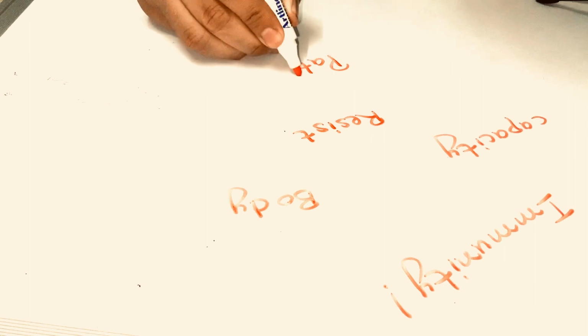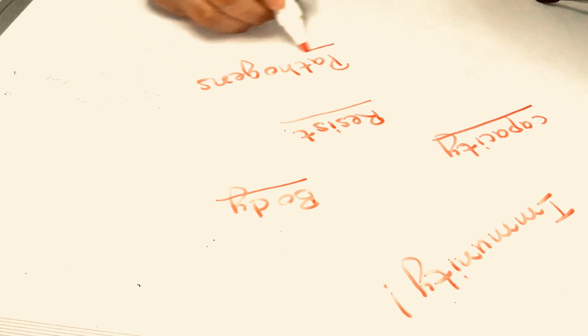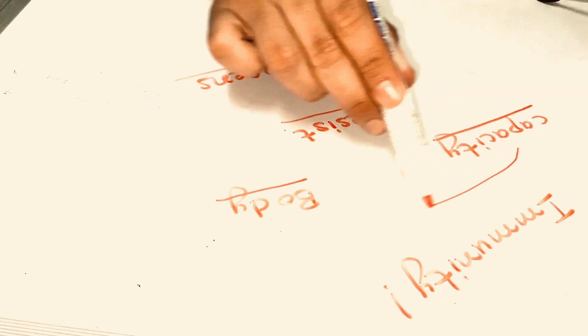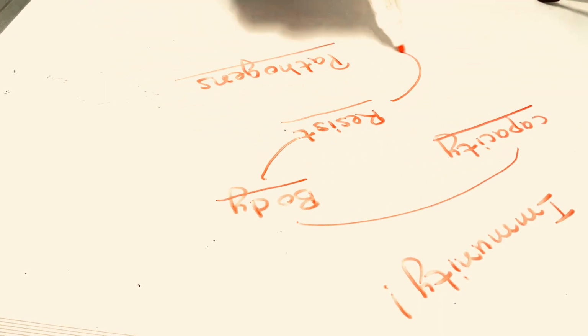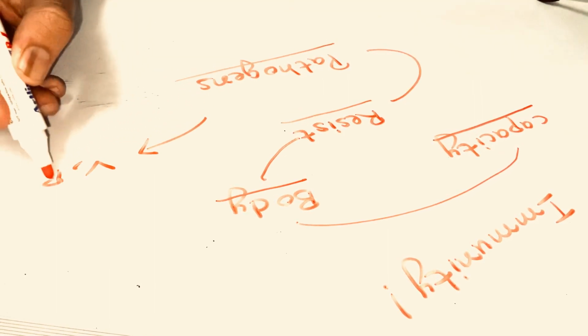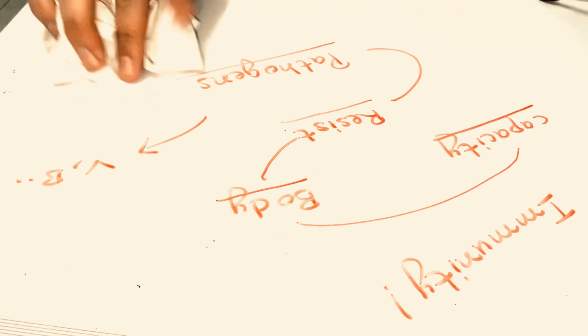Immunity is the capacity of the body to resist pathogens which are entering in the body, and these pathogens can be anything: virus, bacteria, anything. So this was the definition of immunity, that it is the capacity of the body to resist pathogens which are entering in the human body.